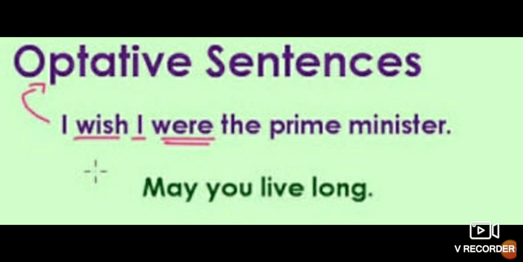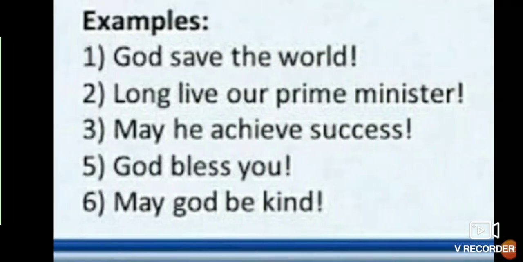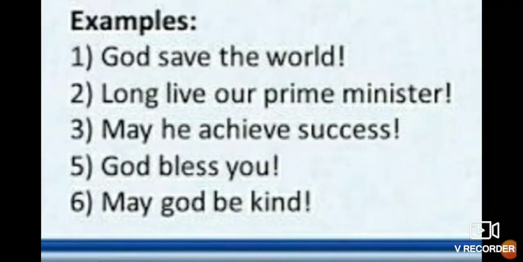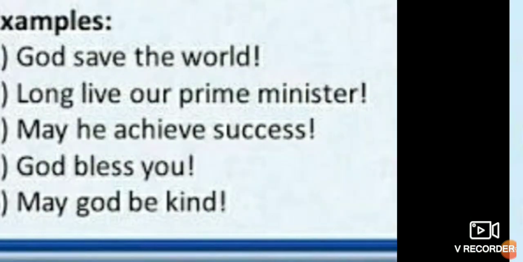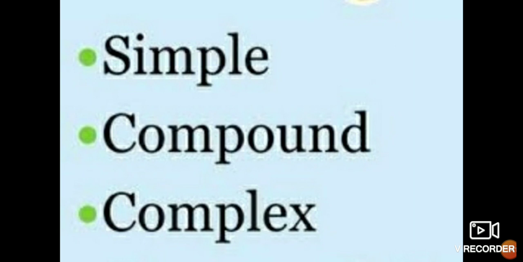I wish I were the Prime Minister. Isn't it? So here, what are we doing? May you live long. Desire here. Prayer is there. God save the world. Long live our Prime Minister. So these all are our desire, our wish, our prayer. Okay. God bless you. We are praying, isn't it? So what is that? That is optative sentences.